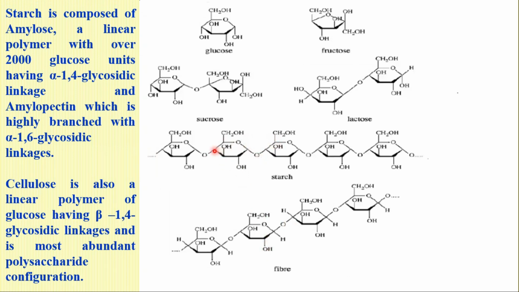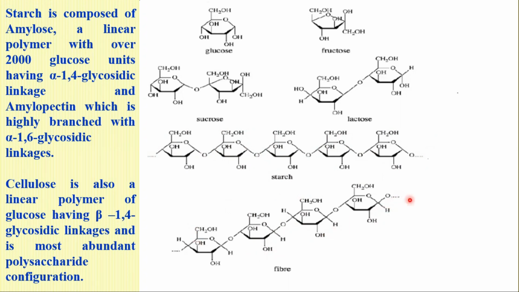The starch is a polymer linked through the 1,4 position, but it has an alpha linkage, whereas the fiber, that is cellulose, has a beta linkage. Our body has the amylase enzyme, which can hydrolyze starch, but we do not have cellulase in our body to hydrolyze fiber.